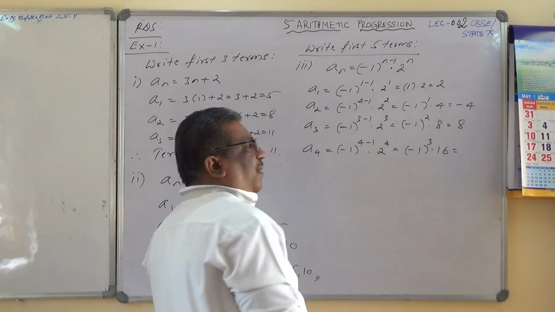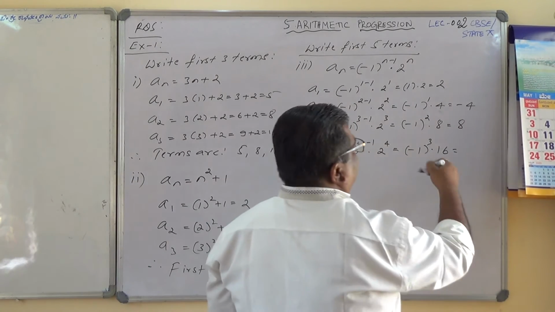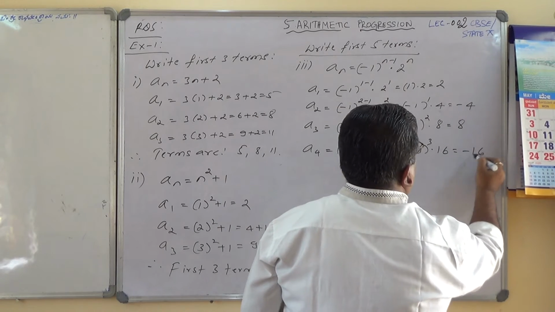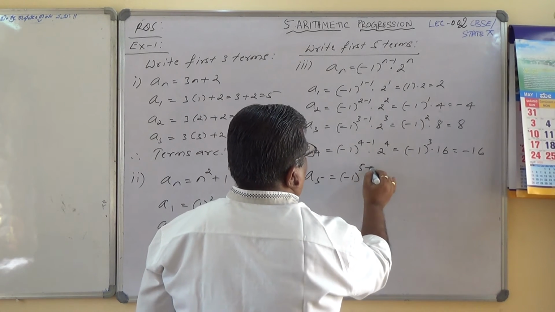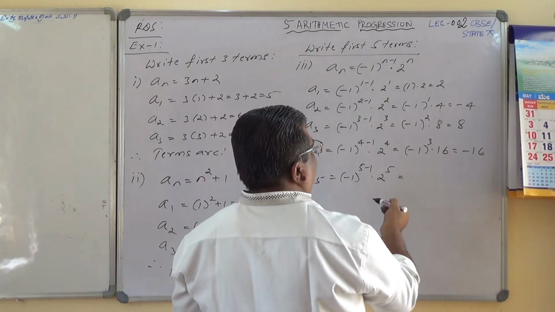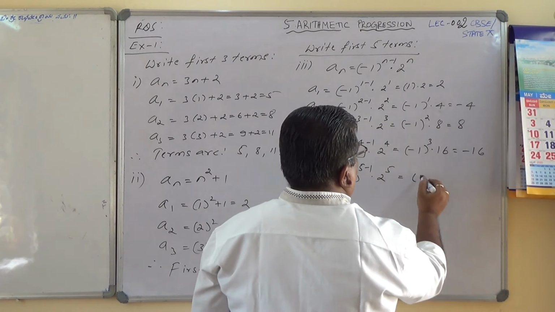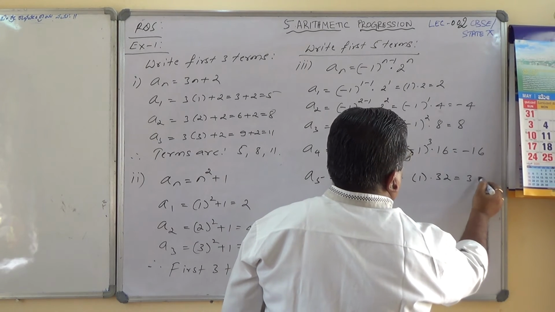And minus 1 to the power an odd natural number is minus only, so minus 16. And finally the fifth term is minus 1 to the power 5 minus 1, which is 4, so plus 1, into 2 to the power 5 is 32, which is equal to 32.